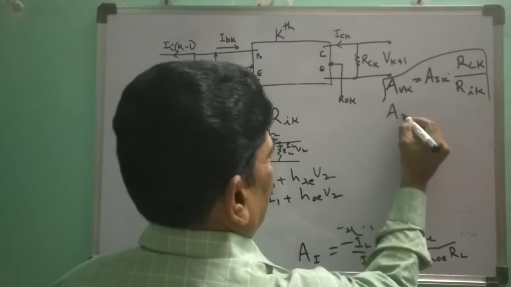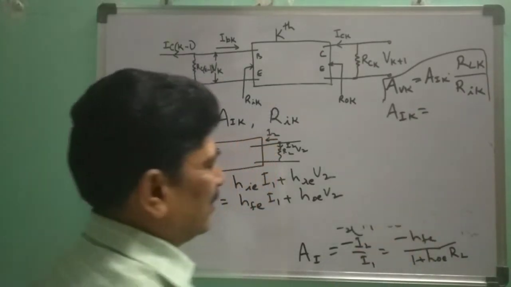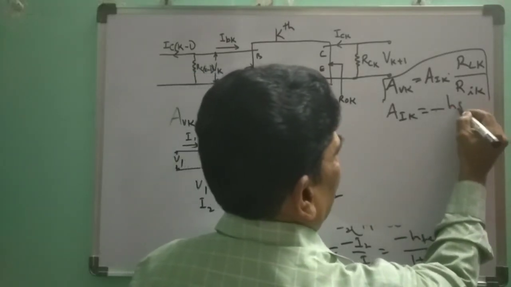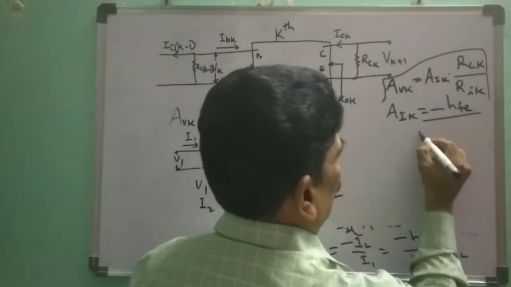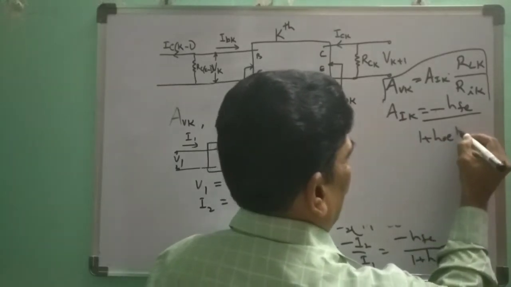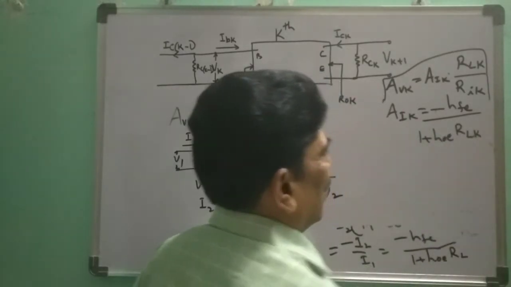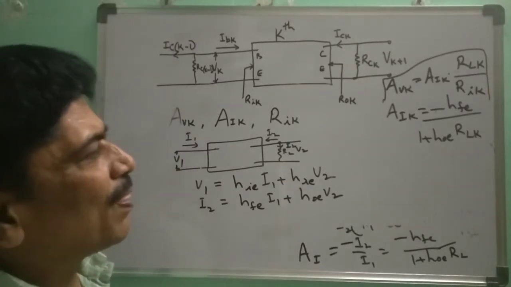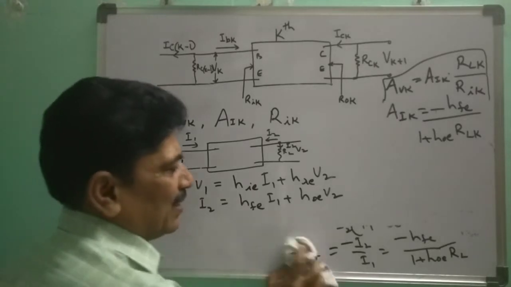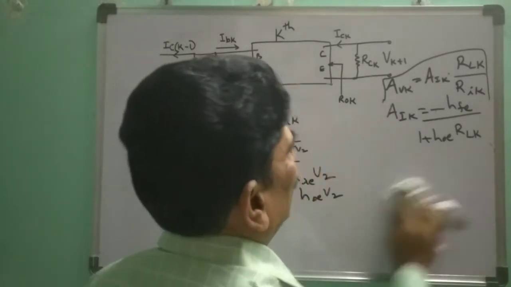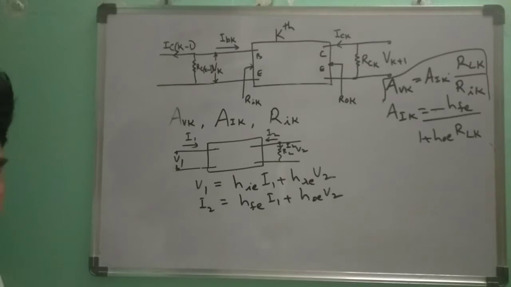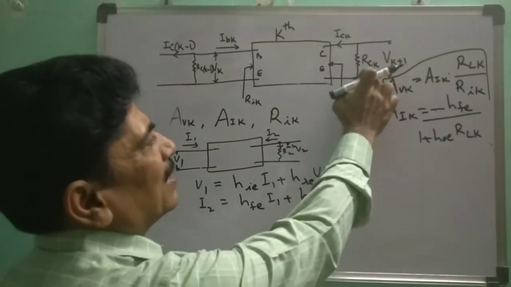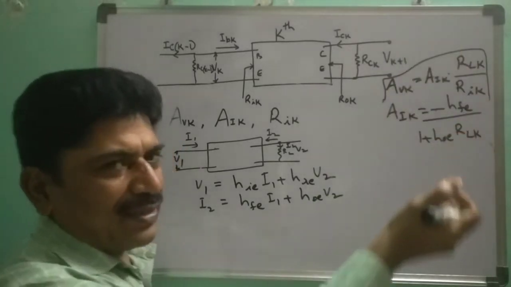So AIK, for the kth term, is equal to minus HFE by 1 plus HOE RLK. RLK means the effective load resistance of the kth stage. So where will the load be? The load will be on the collector side. So RLK will be RCK in parallel with the input resistance of the next stage.